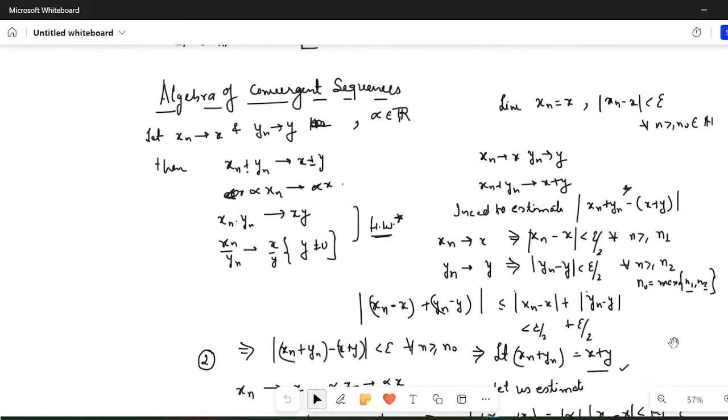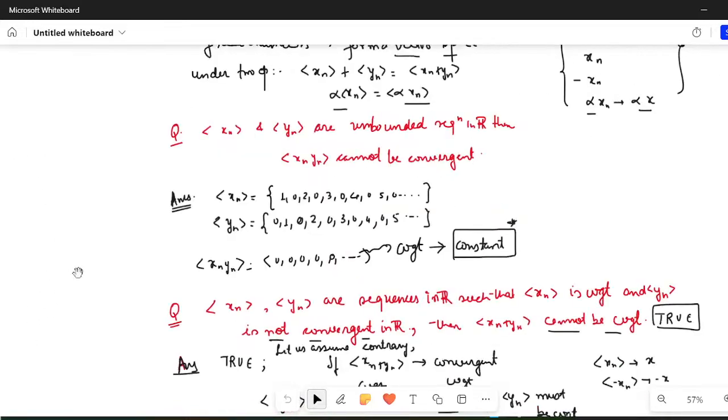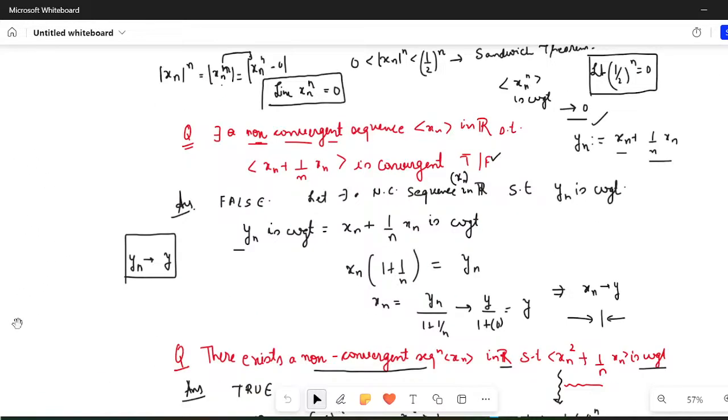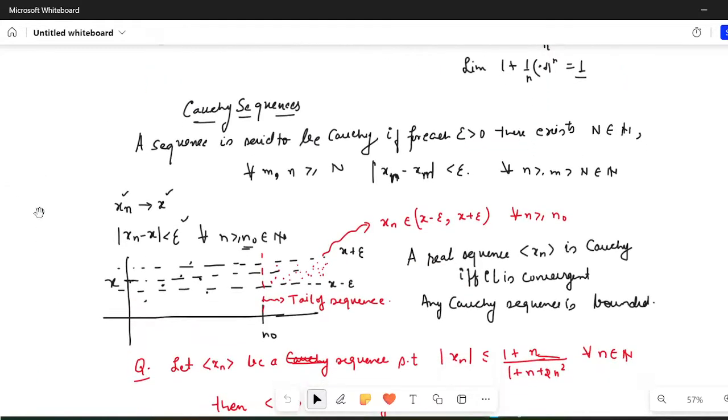A sequence is said to be Cauchy if for every epsilon greater than 0, there exists n belongs to natural such that for all m, n greater than or equal to n, mod of xn minus xm can be made less than epsilon for all n greater than or equal to m greater than or equal to n belongs to natural. So this is how you define your Cauchy sequence.